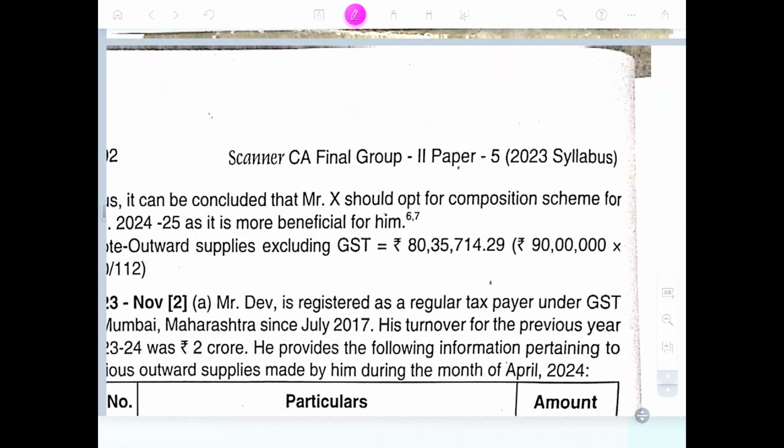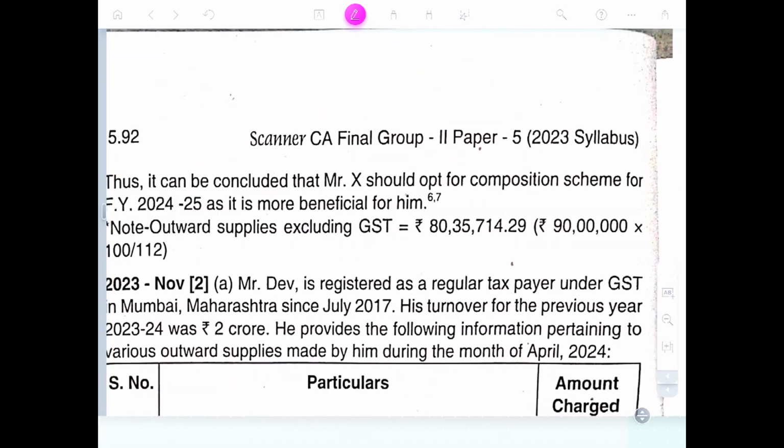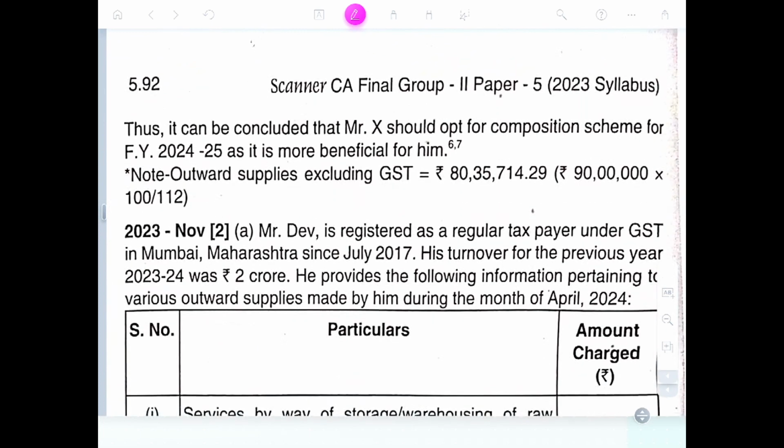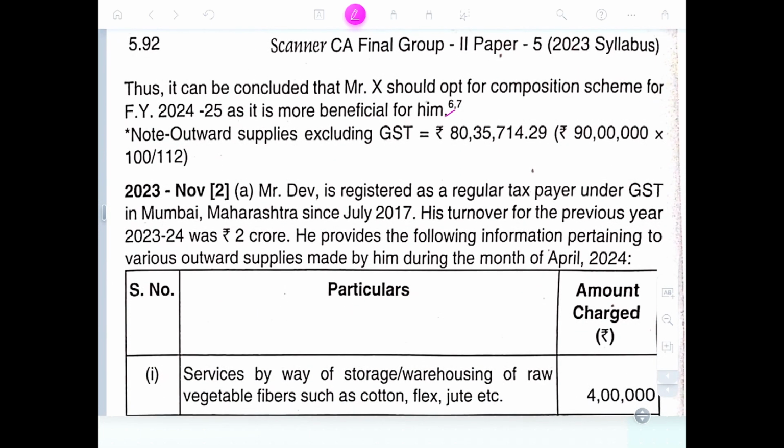So it is concluded that Mr. X should opt for the composition scheme for the financial year. It is more beneficial for him. Note that outward supply is excluding GST.